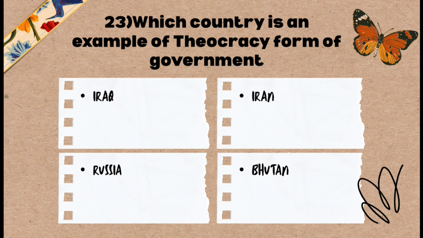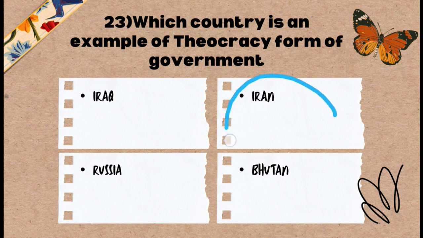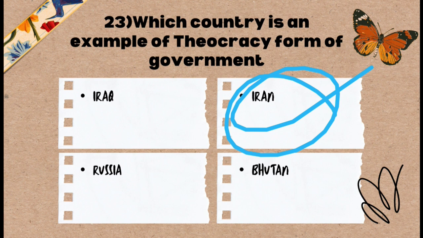Okay, question number 23. Which country is an example of theocracy form of government? The options are Iraq, Iran, Russia, and Bhutan. The correct answer for question number 23 is option B. Iran is an example of theocracy form of government. Theocracy is a form of government in which a religious head is the head of the state.